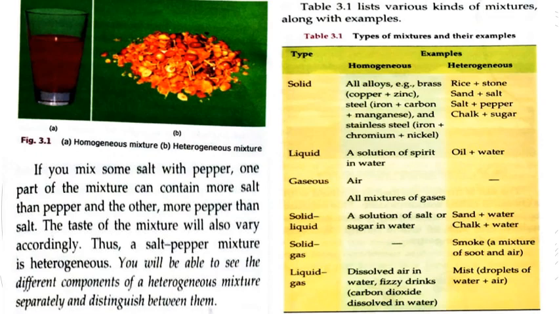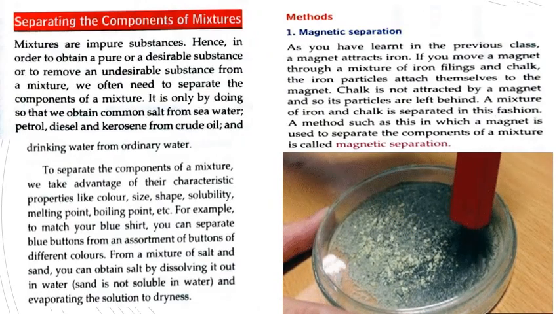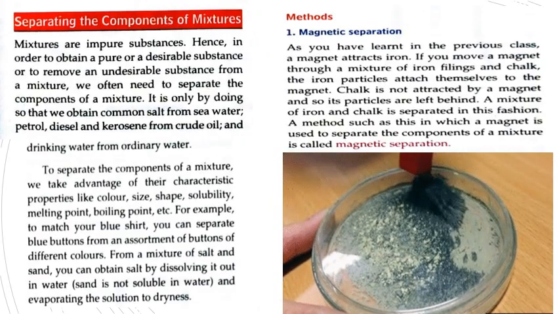In Table 3.1, various kinds of mixtures along with examples are given to you. The first type is solid. Homogeneous and heterogeneous examples are both given. Firstly, homogeneous is all alloys. Example: brass, copper plus zinc; steel, iron plus carbon plus manganese; and stainless steel, iron plus chromium plus nickel. Heterogeneous: rice plus stone, sand plus salt, salt plus pepper, chalk plus sugar. So all the examples are given to you. Go through them.